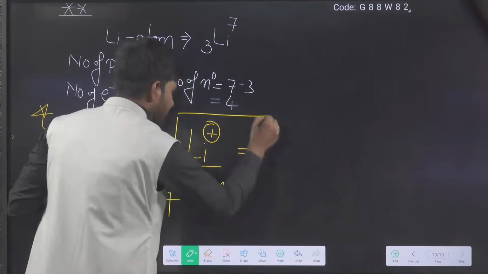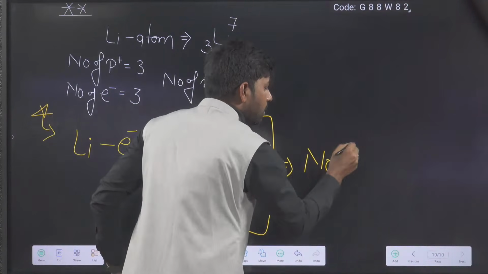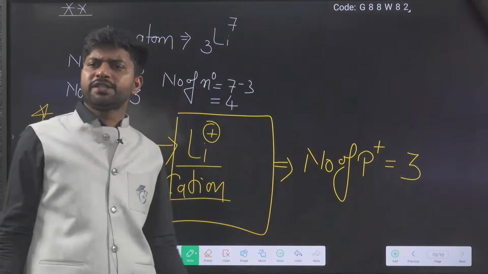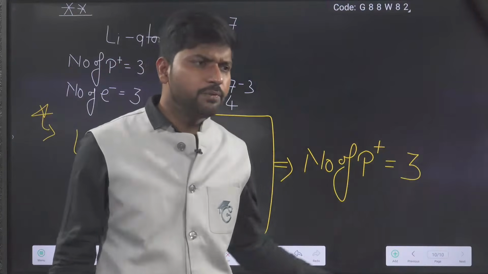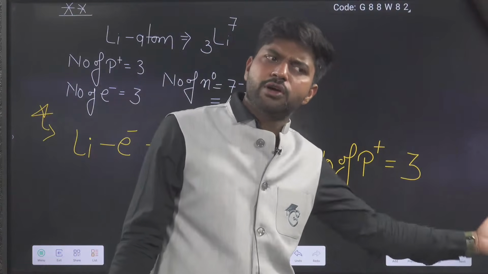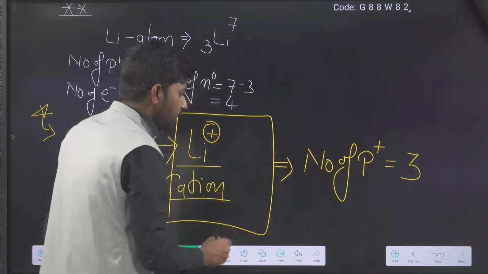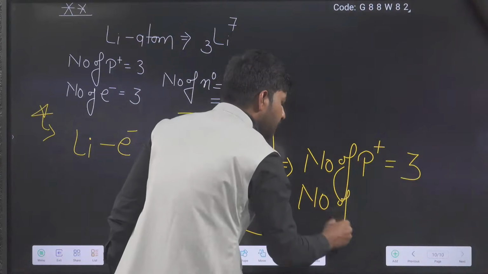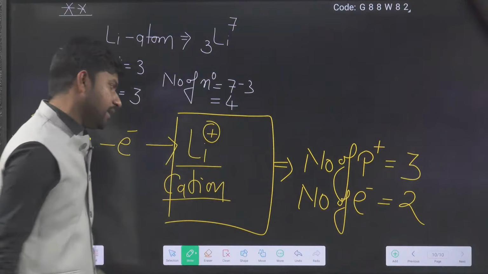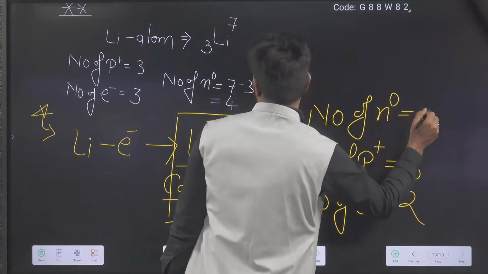Now this person has the number of protons same. Proton number will not change because electron was removed. Whatever number of protons Li has, the same number Li plus also has. But the number of electrons is how many? 2. And the number of neutrons, same.